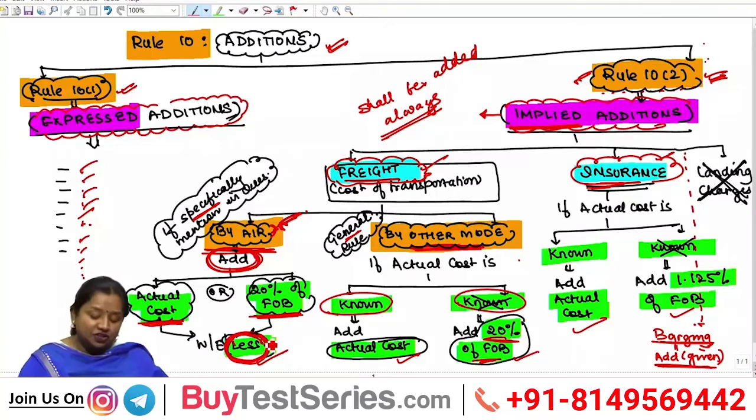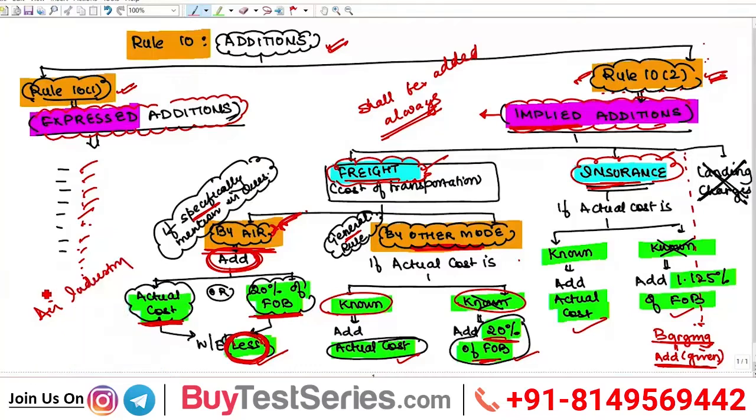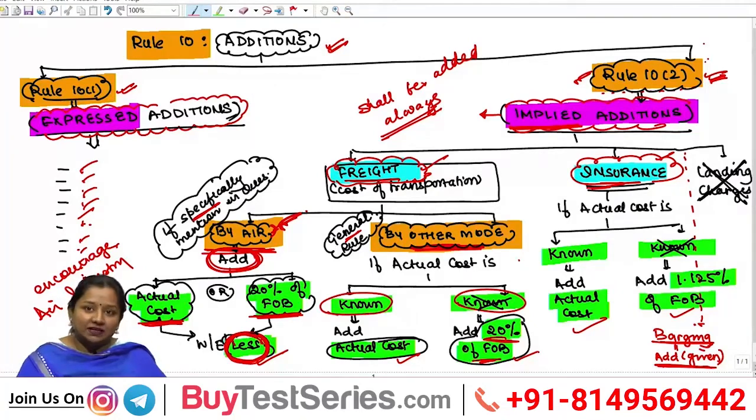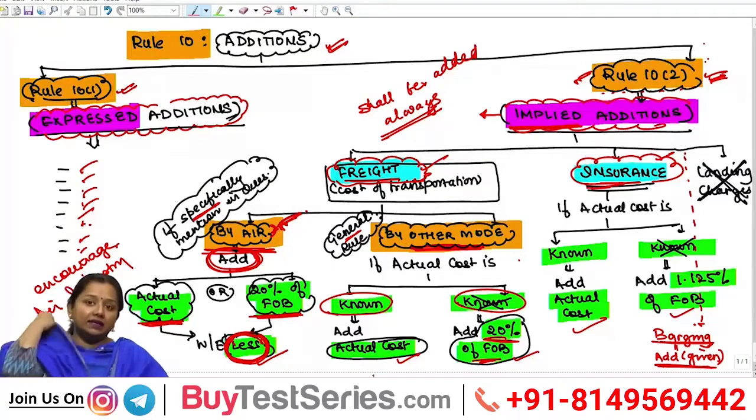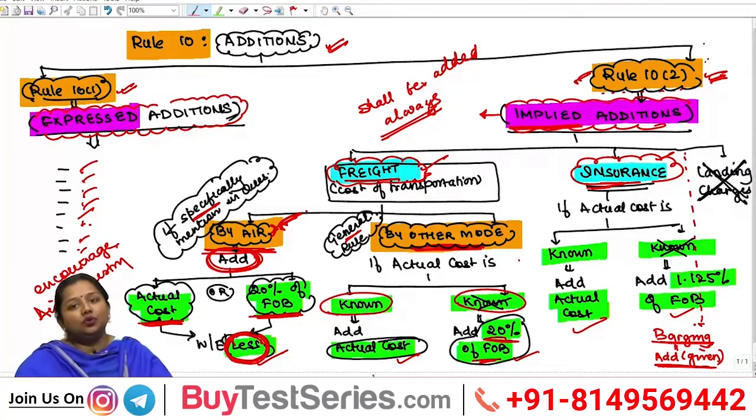This whichever-is-less concept is mentioned just to encourage the air industry. The government wants to encourage and promote the air industry, which is already suffering from huge losses. Since the government has privatized this sector, it is the responsibility of the government to protect this sector from unwanted obstacles. Now the air industry has huge competition due to multiple airlines, and they generally suffer losses, due to which the government encourages importers to import goods through air vessels, through aircraft.